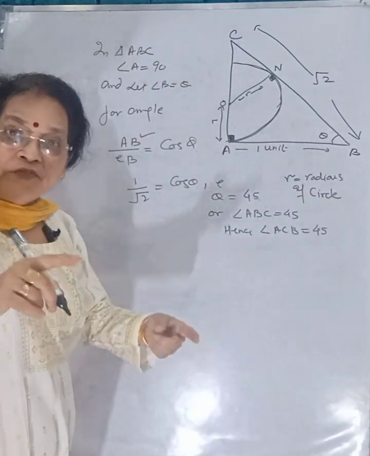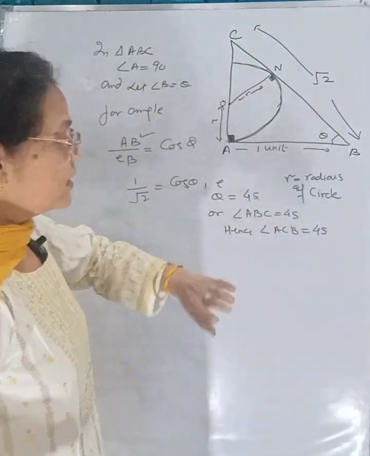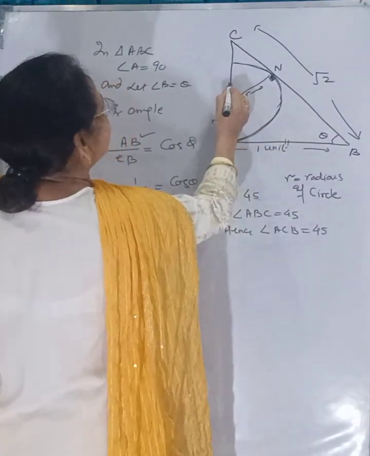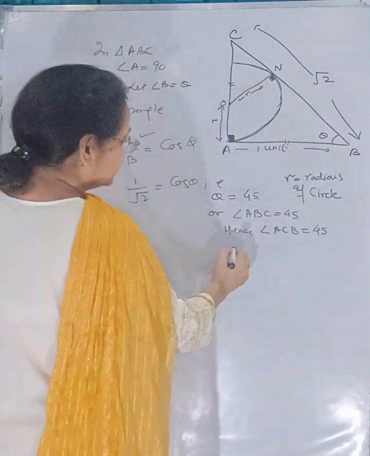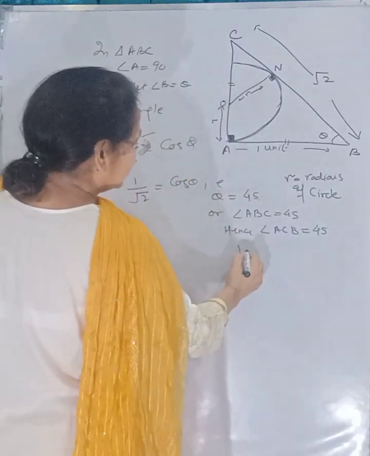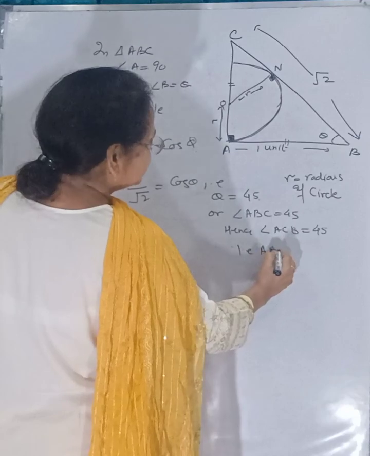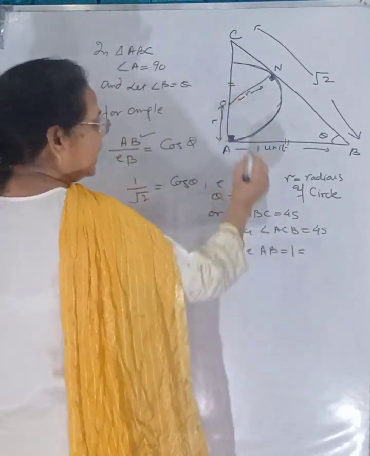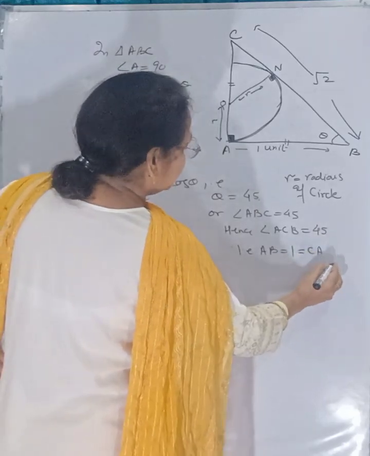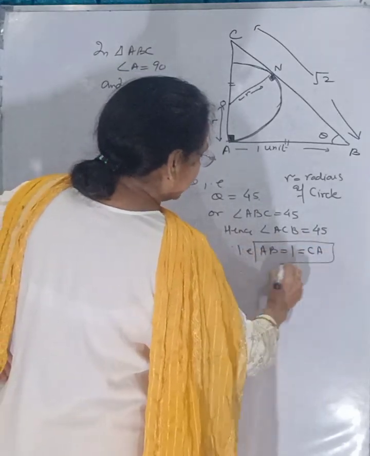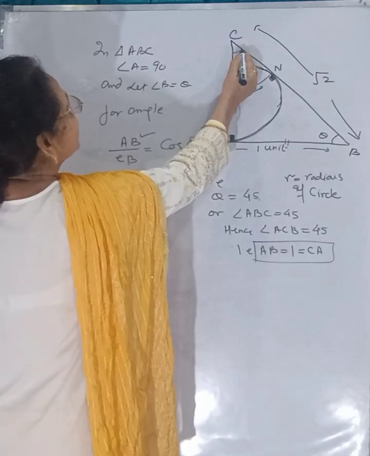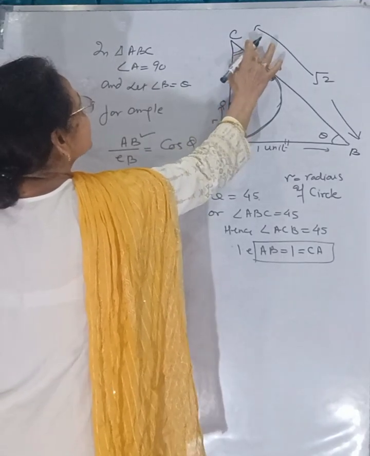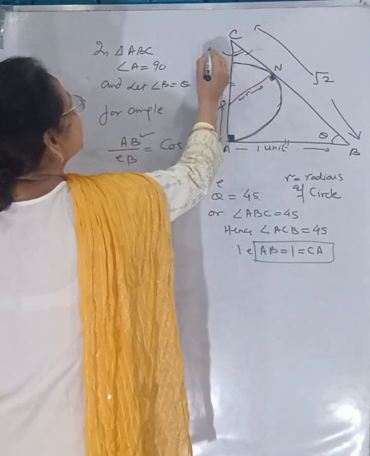When two angles are equal, then the sides opposite them will be automatically equal. It means that AB, which was 1 unit, will also be equal to CA. CA will also be 1 unit.